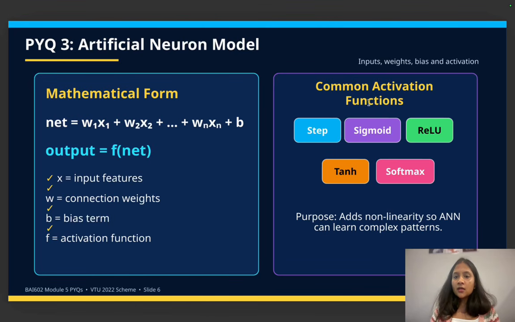Next, common activation functions: step, sigmoid, ReLU, tanh, and softmax. These common activation functions are used, so you have to remember this. The purpose is that it adds non-linearity, so the ANN can learn complex patterns. This is the picture. If you watch this video and you are preparing at the last minute, if you remember this much, you can definitely go and write it.